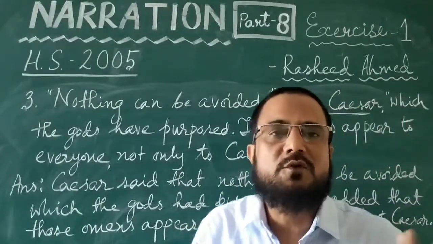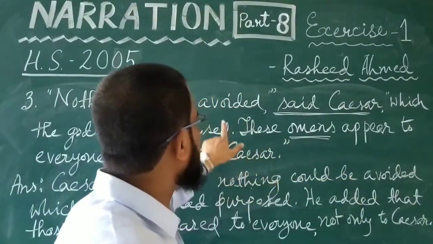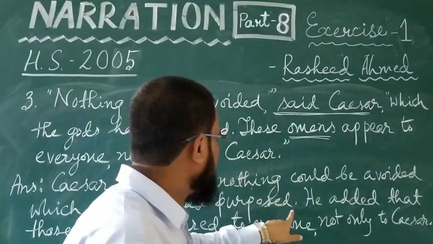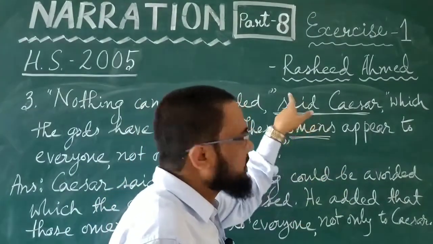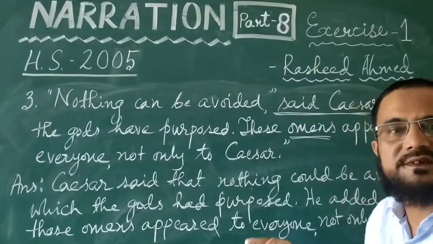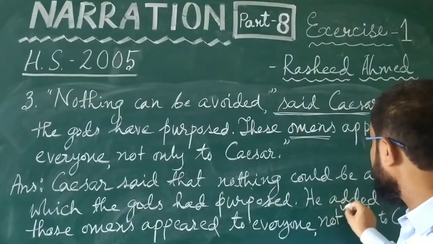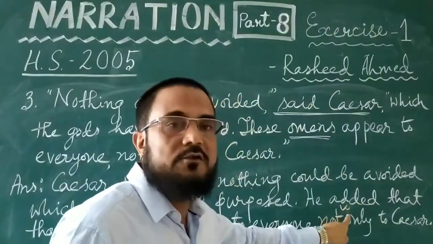Caesar was talking about some omens. He said these omens appear to everyone. Since his first statement we have written up to the word purposed, and then again the earlier sentence was assertive. This one is again assertive. When you have both assertive sentences, you can just say he added, or he also said.